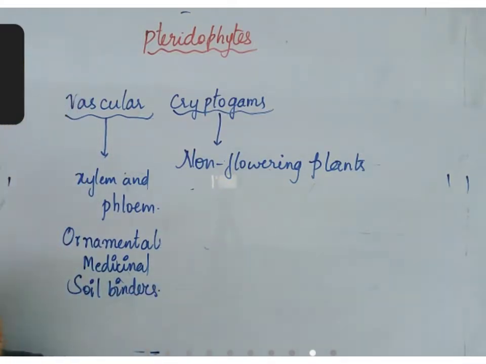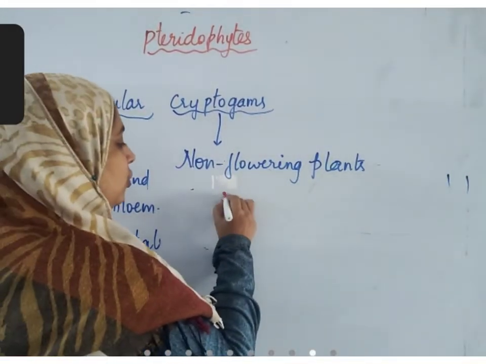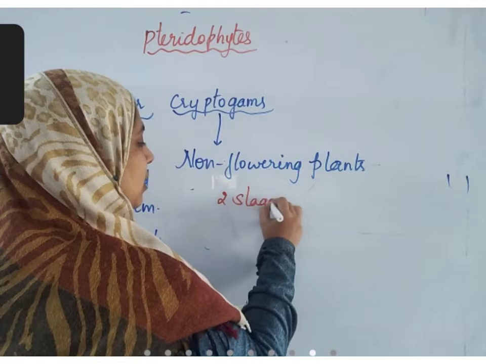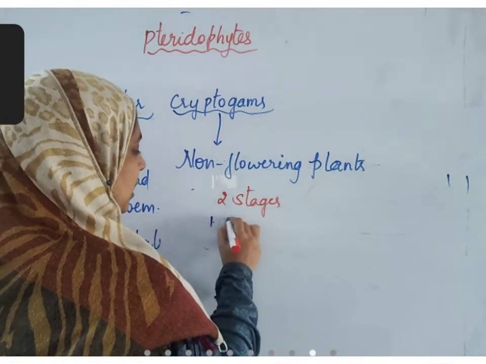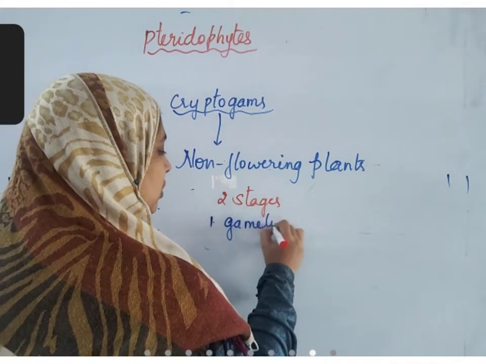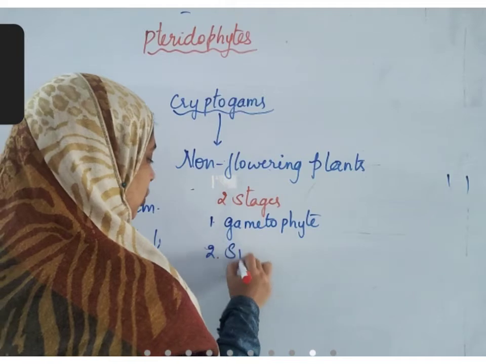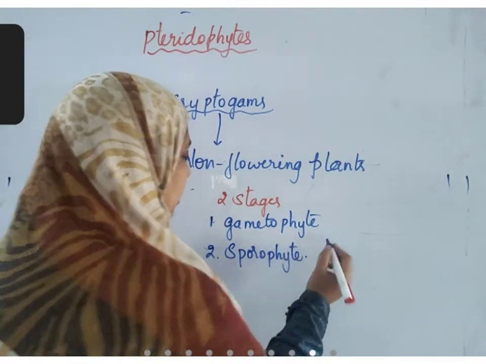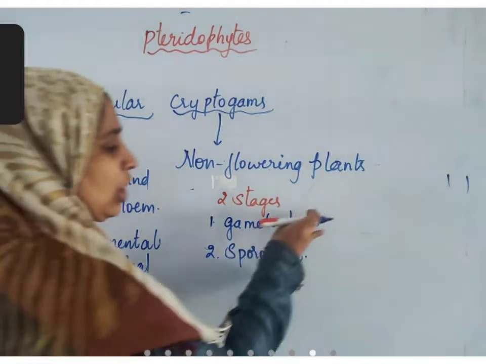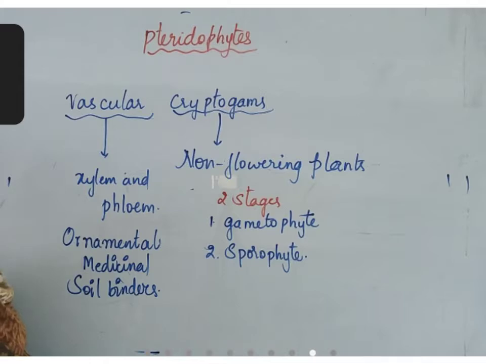Like in any other plant, the life cycle of these plants is also divided into two stages. First one is gametophyte, and second one is sporophyte. In case of Thallophyta and Bryophyta, we saw that gametophyte is the most dominant stage.